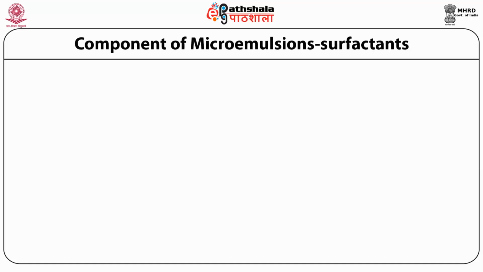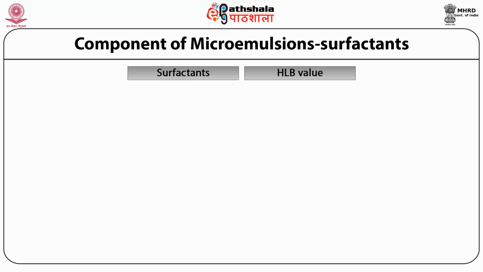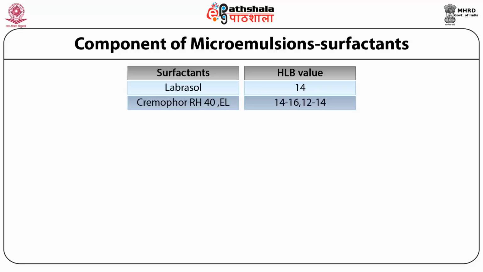This table is showing the different types of surfactant which we can use in oil in water microemulsions. Labrasol, HLB value is 14. Cremophor RH 40 and EL, the HLB value varies from 14 to 16 and 12 to 14.